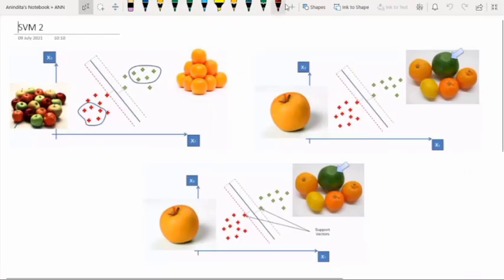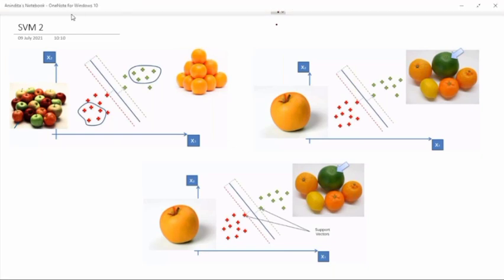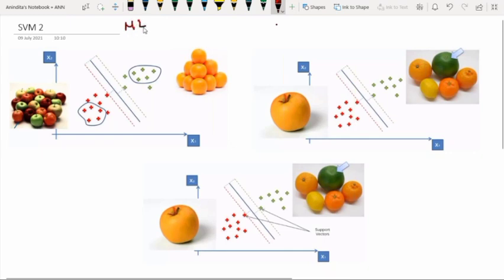Now consider this situation. We are going to learn the unique behavior of the support vector machine, and why it is unique. Consider that we have one machine and we are trying to teach it how to distinguish between apple and orange. How to classify these fruits?